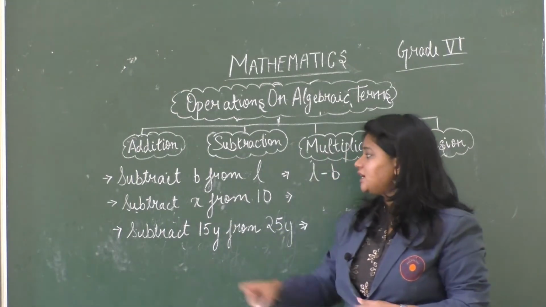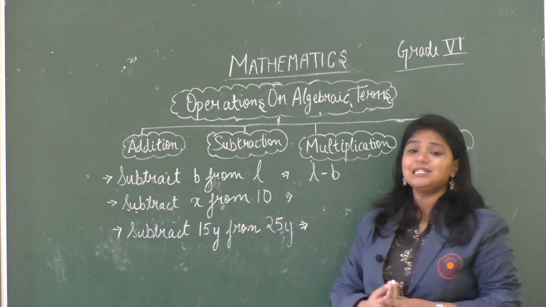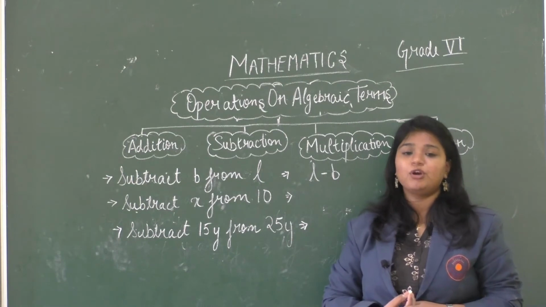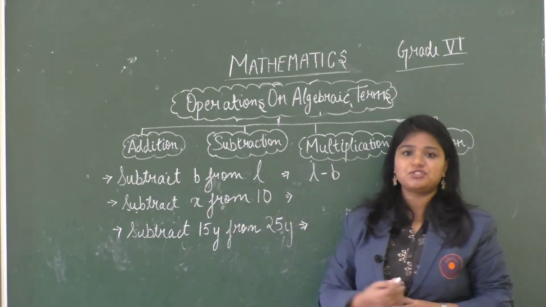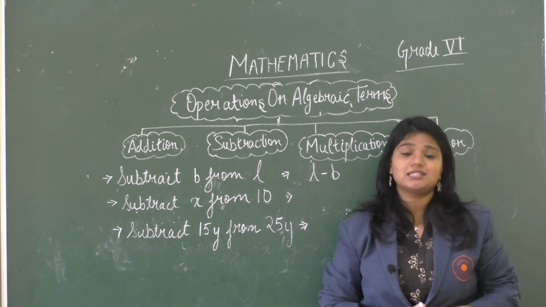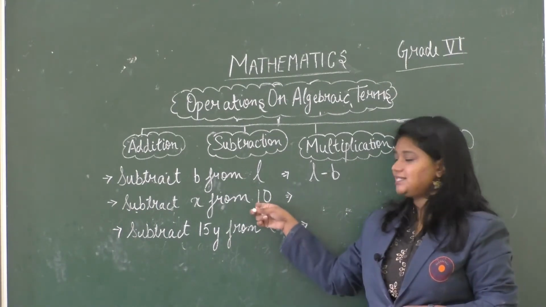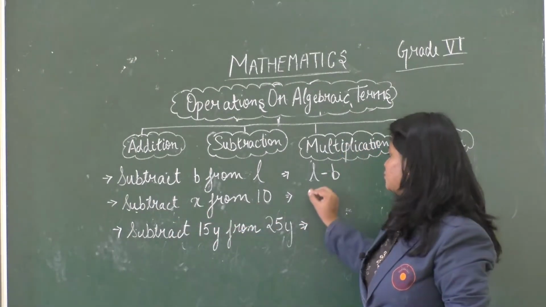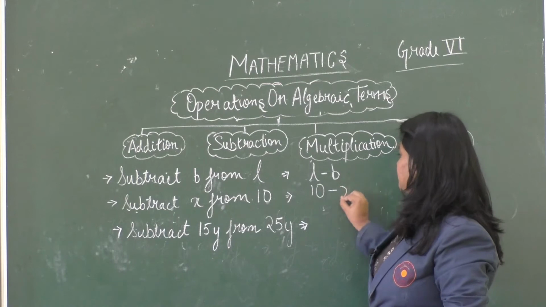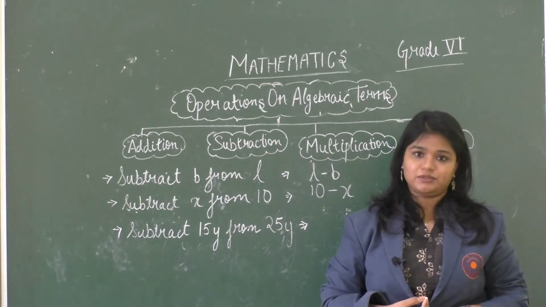It says that subtract x from 10. Here we have one constant and one variable. What is the constant among these two? Yes, it is the numeric value, that is 10. So let's do the operation. Subtract x from 10, it will be 10 minus x.